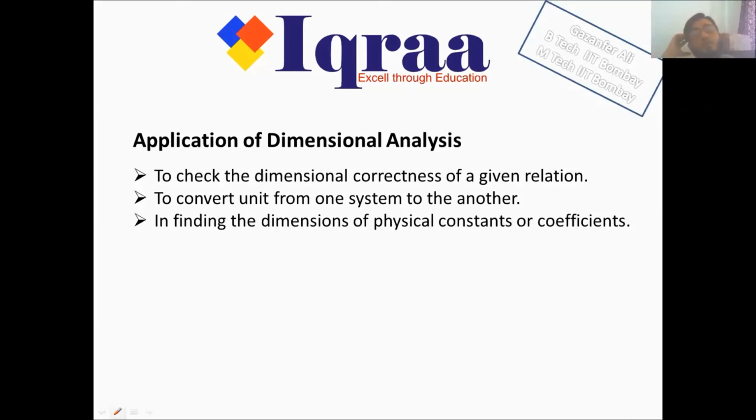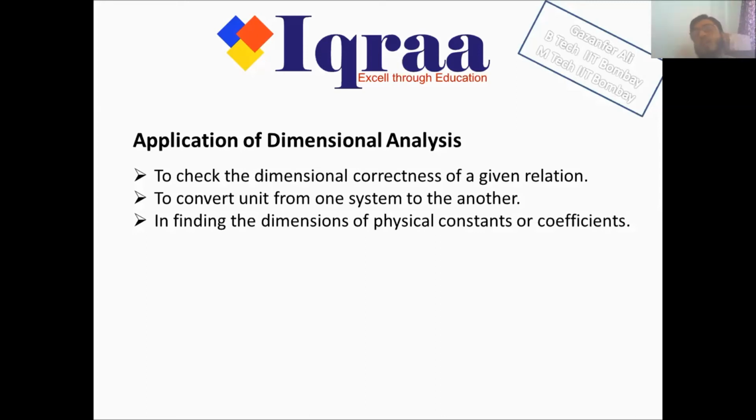It also helps us to find the dimensions of physical constants or coefficients. For example, if you studied the chapter of gravitation in your 9th and 10th class, you may have read the formula F is equal to G m1 m2 upon r square, where G is known as the universal gravitational constant. But this G is not a simple constant.